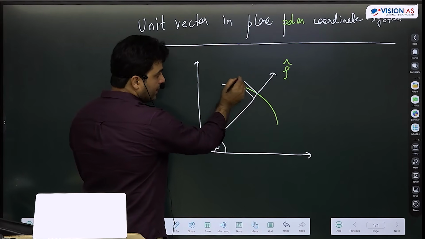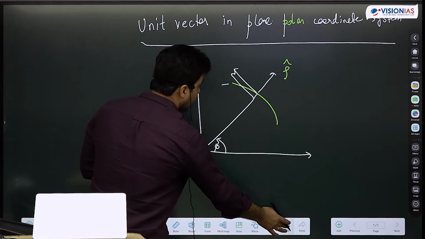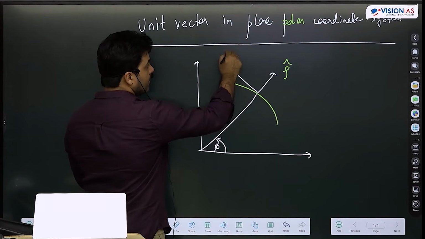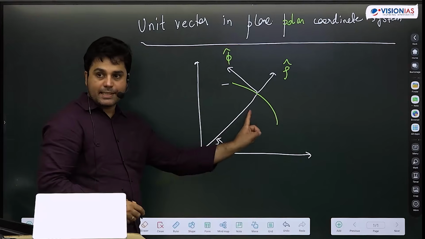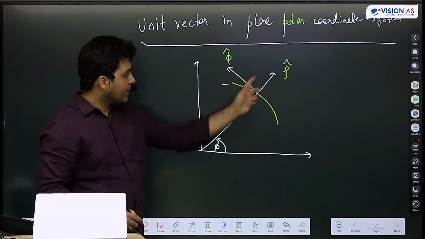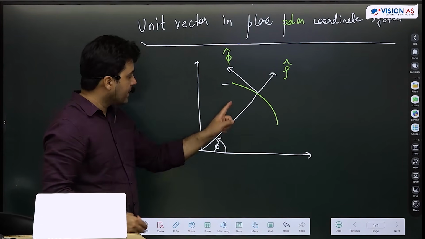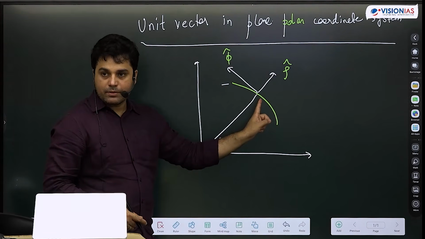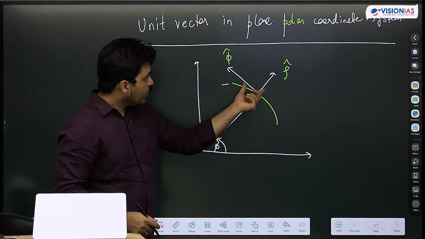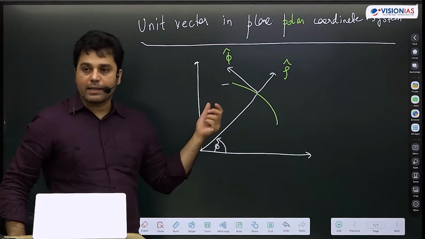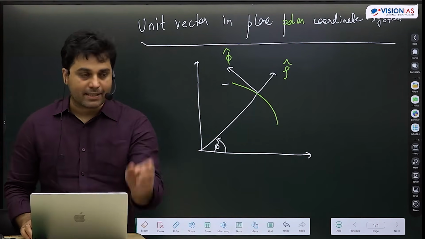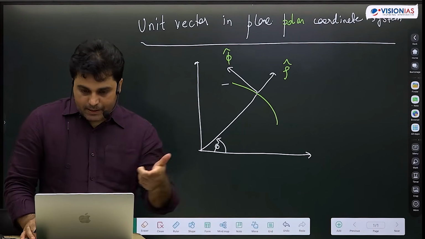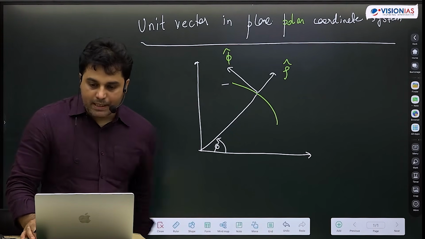So what will my phi be? This will become phi cap. This is the increasing direction of phi. So you can see, and you can of course see from geometry, this radial direction and the tangent, they both are perpendicular to each other. So rho cap and phi cap will look like this. This becomes the basis, that same basis which I used in the case of the Cartesian system, that you can write, for a basis in plane polar coordinates,